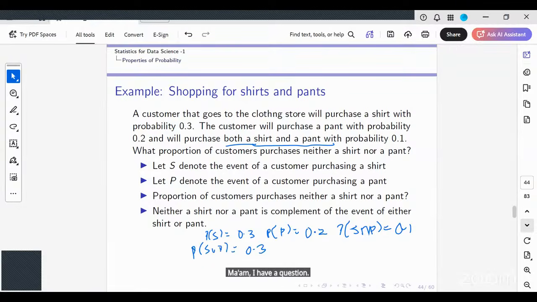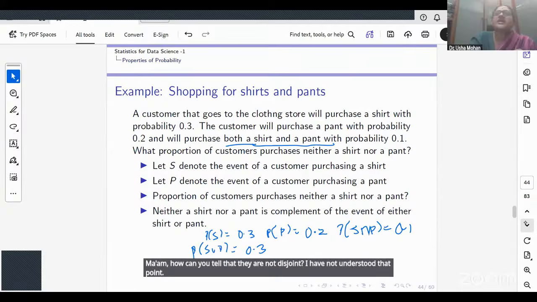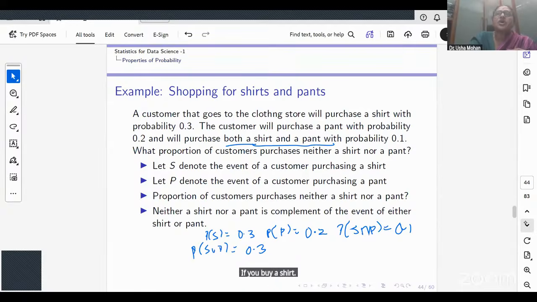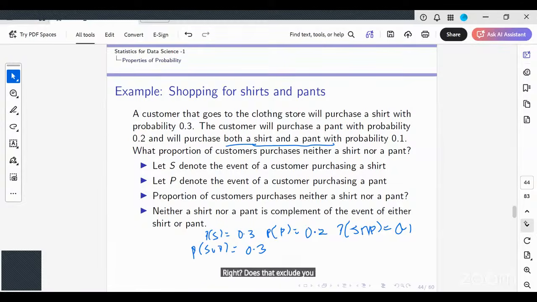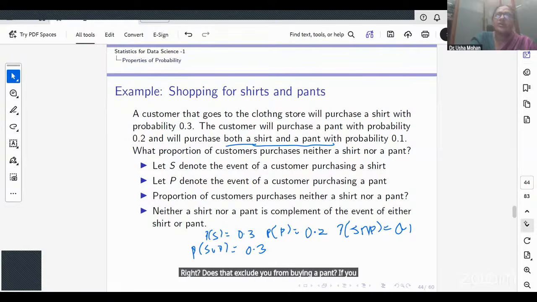Ma'am, I have a question. How can you tell that they are not disjoint? I have not understood that point. If you go to a shop to buy a shirt, does that exclude you from buying a pant? If you buy a shirt, you cannot buy a pant?